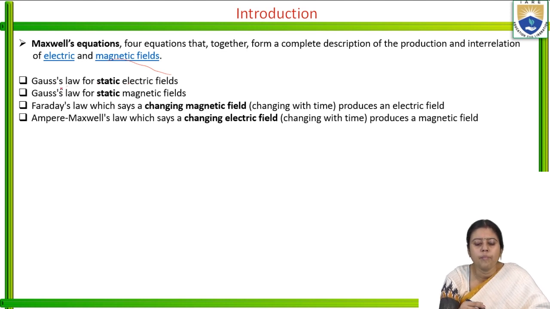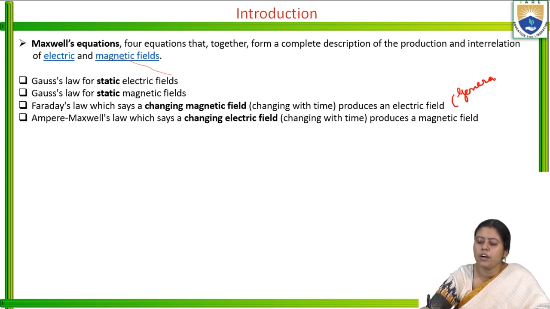Second law is all about the Gauss law for the static magnetic field. Third one is Faraday's law about the time varying or changing magnetic field, which produces the electric field. This is the working principle of the generator and the transformer.